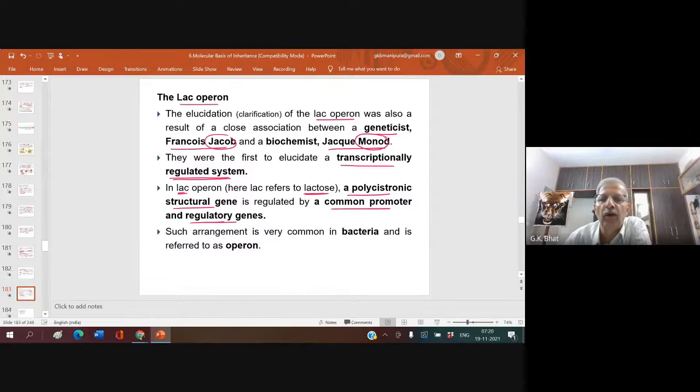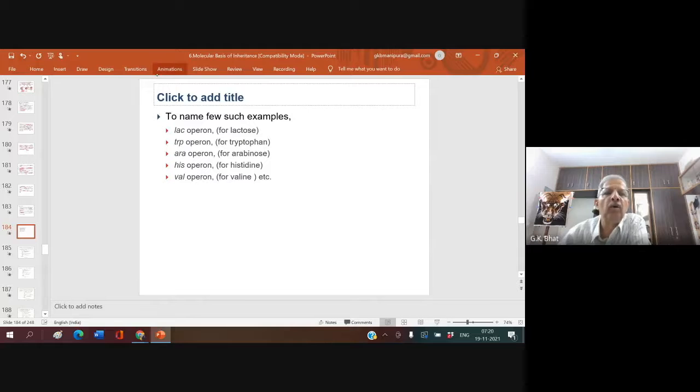We have to see what a promoter gene is and what a regulatory gene is. Such an arrangement is very common in bacteria and is referred to as an operon. To name a few such examples, Lac operon is for lactose, and the trp operon is for tryptophan.